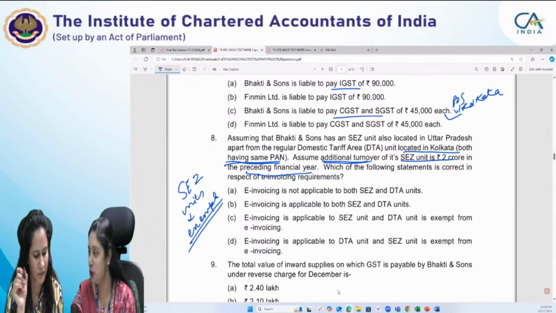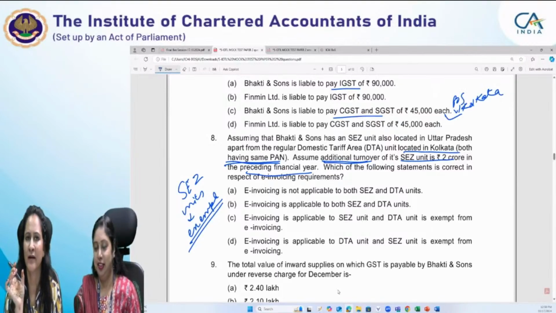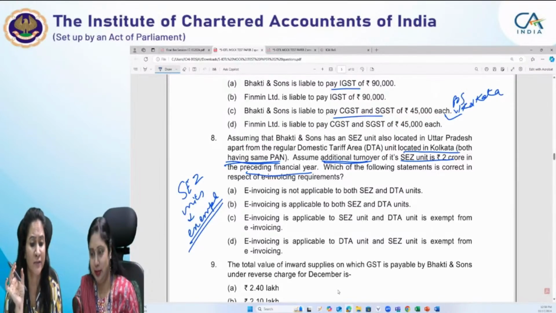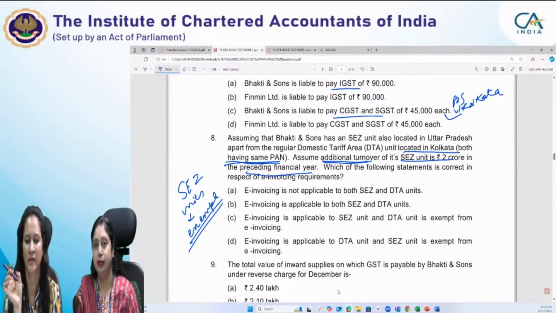I think all of you would be knowing that; it is very basic. The applicability is based on the turnover, and it is based on the aggregate annual turnover of the same PAN. So if a person has got 2 units located, the turnover will be aggregated, consolidated and merged to know the applicability of e-invoicing.